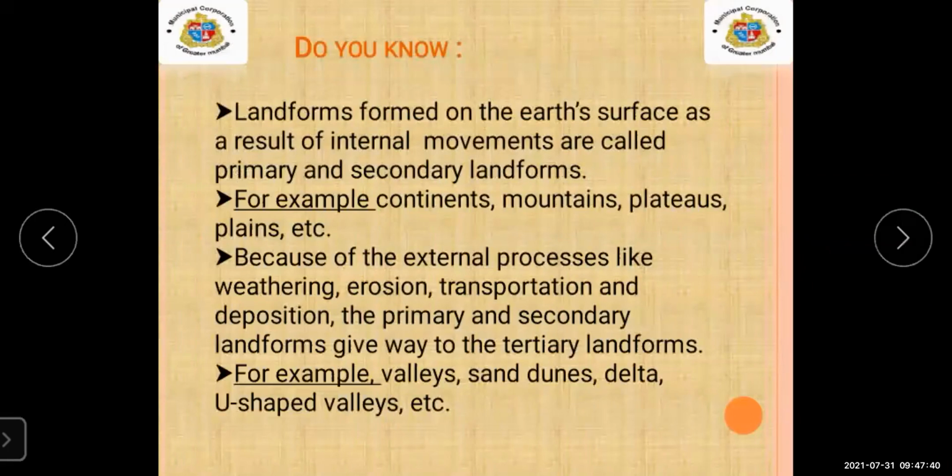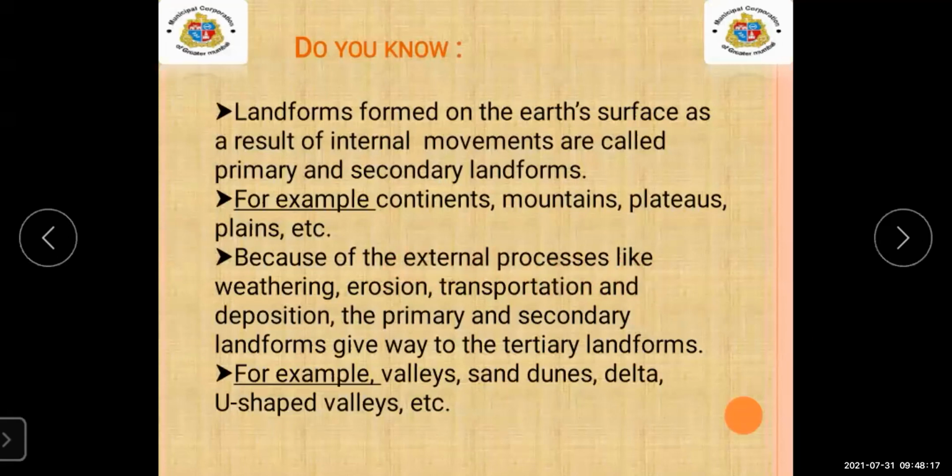Now, there is one piece of information they have given. Let's focus on what it is. Landforms formed on the earth's surface as a result of internal movements are called primary and secondary landforms. Means the movements which happen internally form new landforms, and these are primary and secondary landforms. For example, continents, mountains, plateaus, plains, etc. These are examples of primary and secondary landforms.